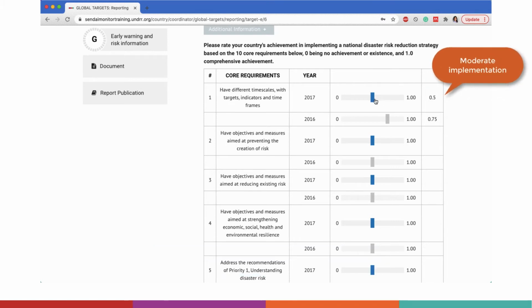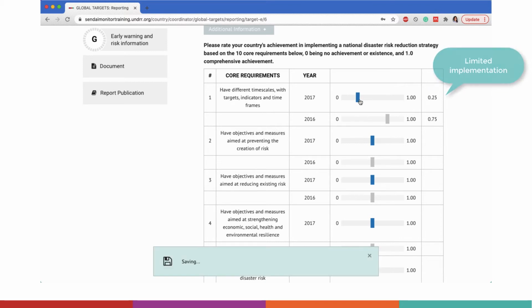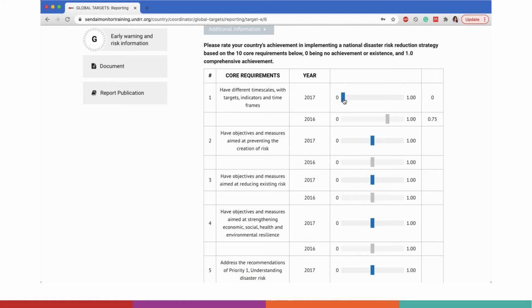0.75 is for substantial implementation, where additional progress is required. 0.5 is moderate implementation, neither comprehensive nor substantial. 0.25 is limited implementation, and 0 is if there is no implementation or no existence. In some instances, a score of 0 is unavoidable.